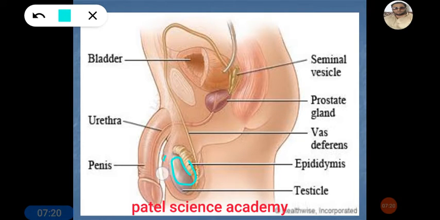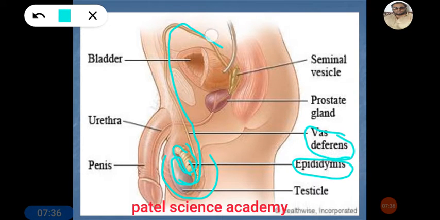Then it is covered by a dotted skin called scrotum, and it has, from the back and the upper side, a mass of tissue. It is called epididymis. Then it opens into a long tube that is called vas deferens. In this vas deferens, the seminal vesicles, one pair of this accessory gland, open, and it continues into this urethra.